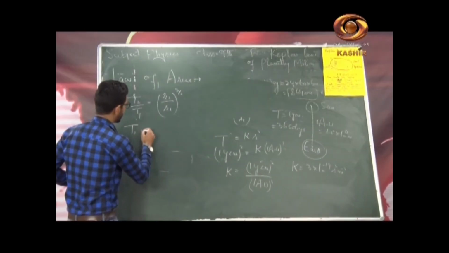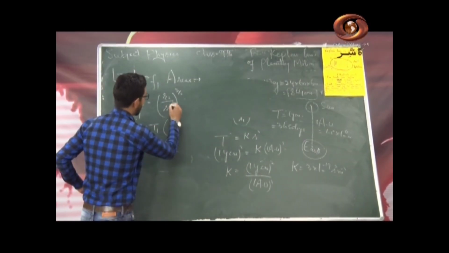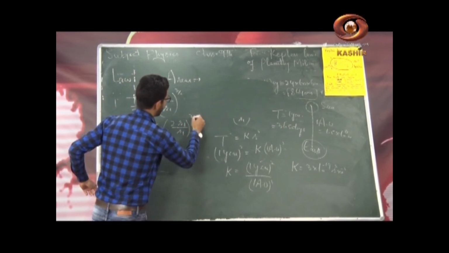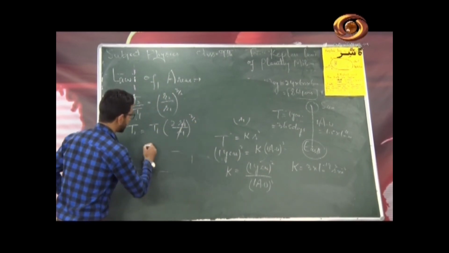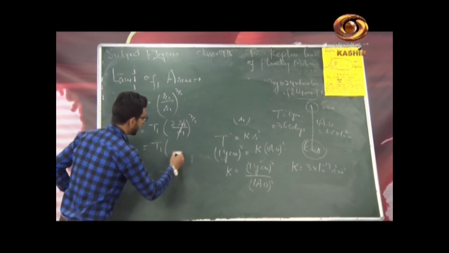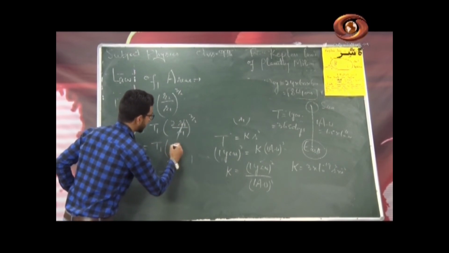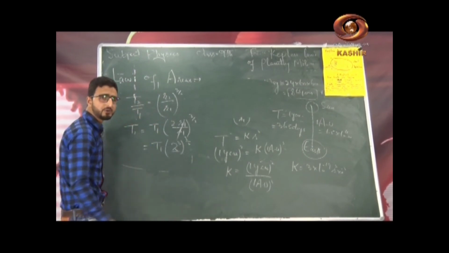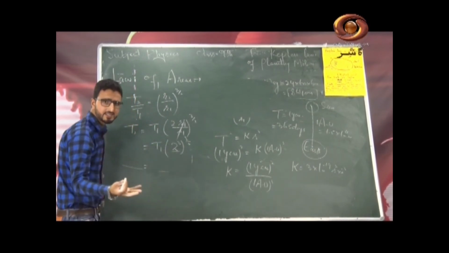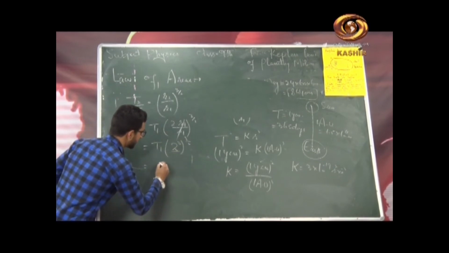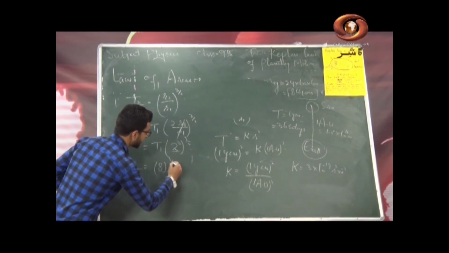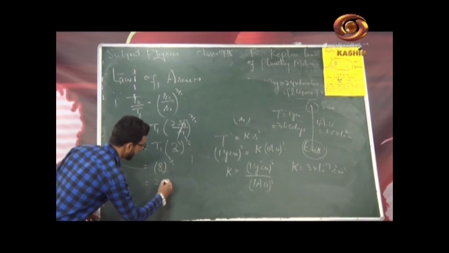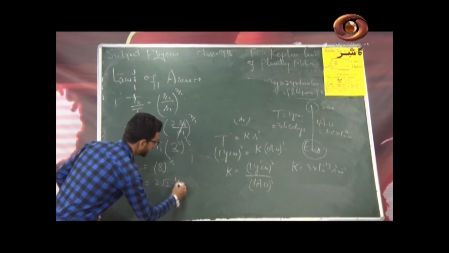So T2 is equal to T1, R2 के बदले लिखूंगा twice R1 divided by R1 whole raised to the power 3 by 2. R1 और R1 cancel हो जाएगा. So this is T1 into 2 raised power 3 by 2. क्या मैं इसको ऐसे भी लिख सकता हूँ, 2 cube whole raised to the power 1 by 2? Yes, I can write it. T1 is equal to 1 here. 2 cube is equal to 8. So this is 8 raised to the power 1 by 2. What is square root of 8? I can write this in simplified form. So this is 2 root 2 years.